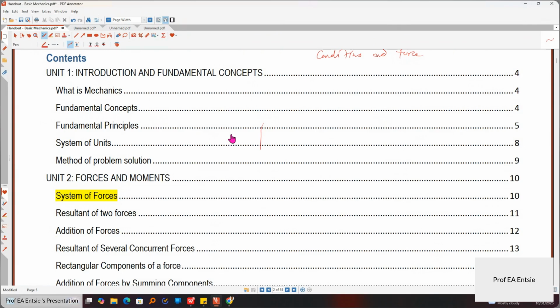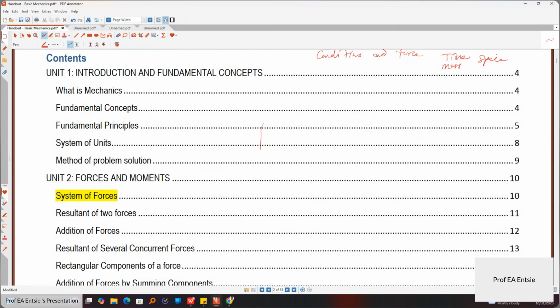There are some fundamental concepts you need to grasp in the study of mechanics, or engineering statics, as people call it. We are dealing with time, mass, and space.